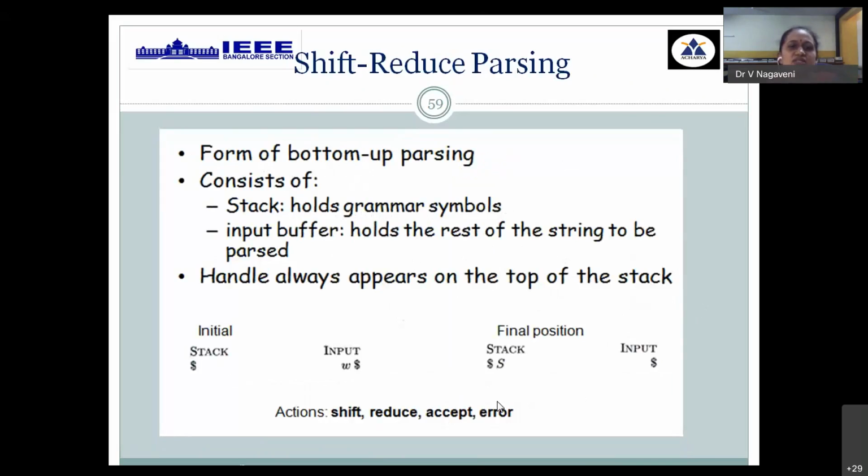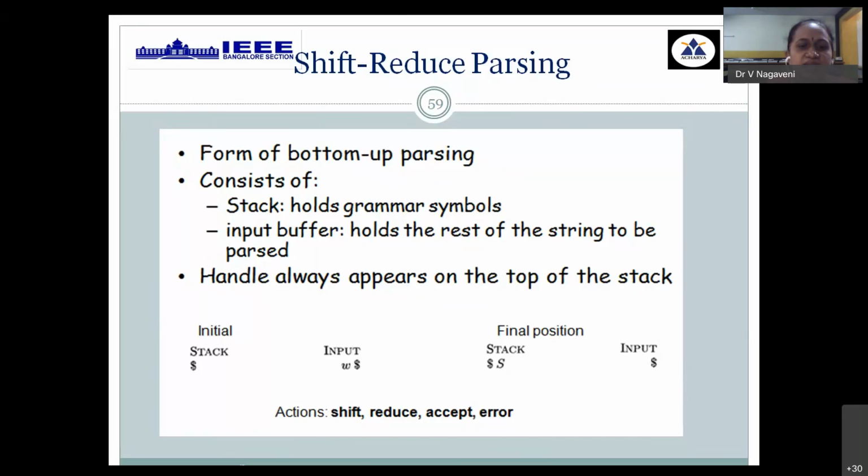Shift reduce parsing is one such type of bottom-up parsing wherein it performs four standard functions and makes use of a data structure called a stack to hold all the grammar symbols, variable or terminal or both, and to store your input it makes use of input buffering. Then how do you do that? To start with, the stack will always have the default symbol dollar and your input buffer will have the given string terminated by dollar. Once we finish processing your characters, identifying the handle and doing the handle pruning process, finally you need to have the start symbol left in the stack without any characters in your input. Only then do we call this configuration a success configuration.